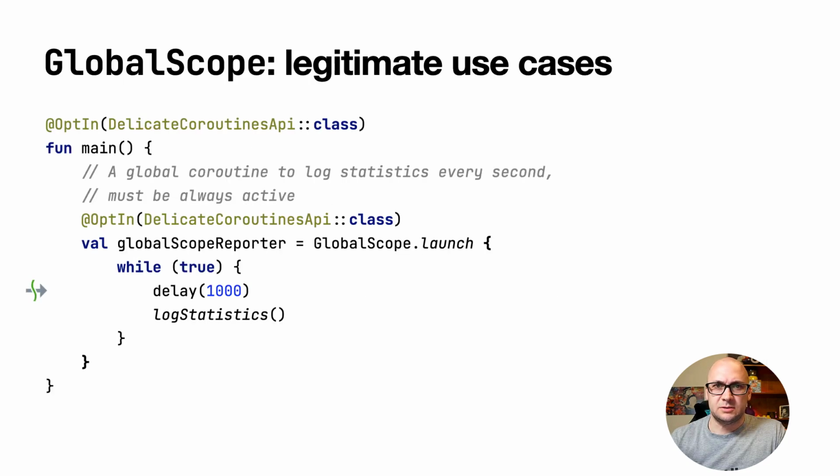There are limited circumstances under which global scope can be used safely. For instance, if you want to launch a top-level background process that must stay active for the whole duration of the application's lifetime. We recommend reviewing all the usages of global scope in your programs carefully, so you could keep only those that fall under the legitimate use cases category. Please consider replacing such usages of global scope as described previously.